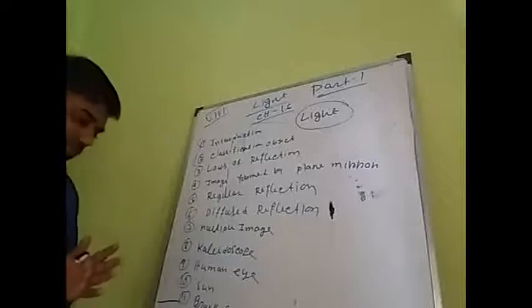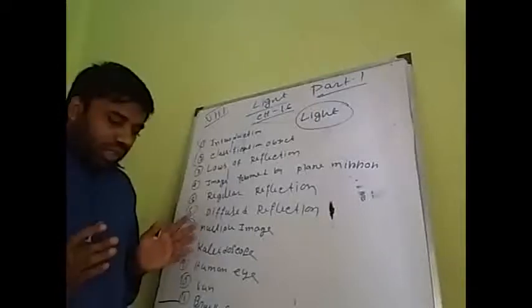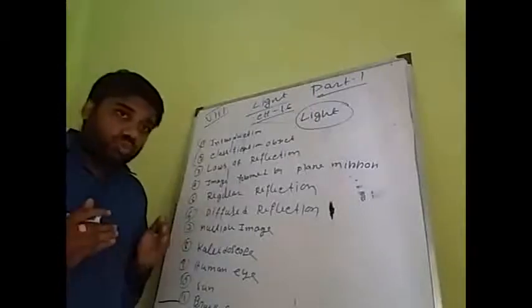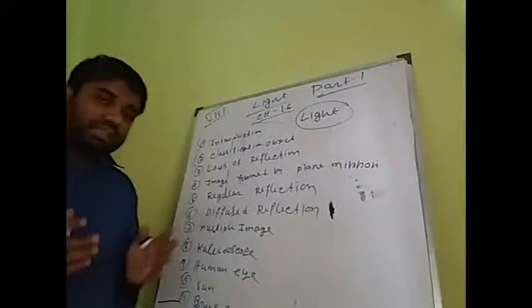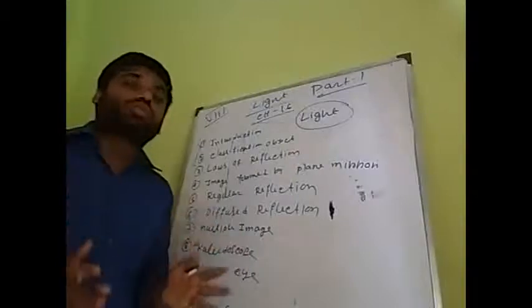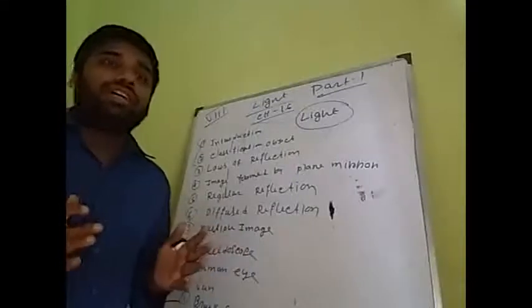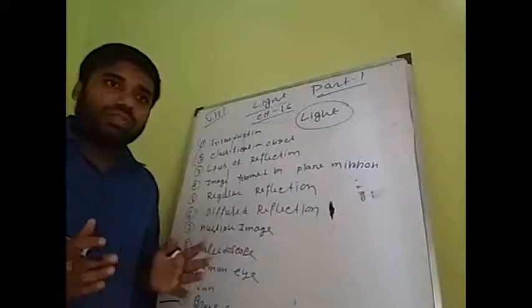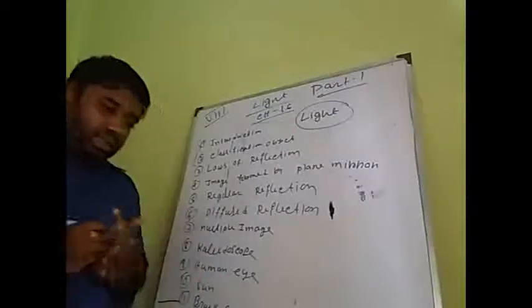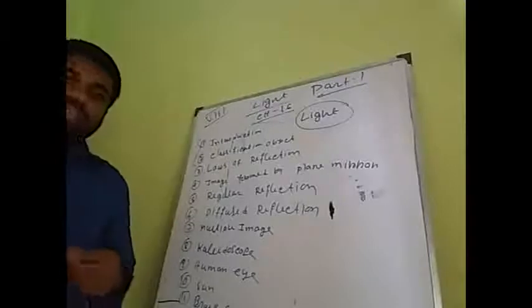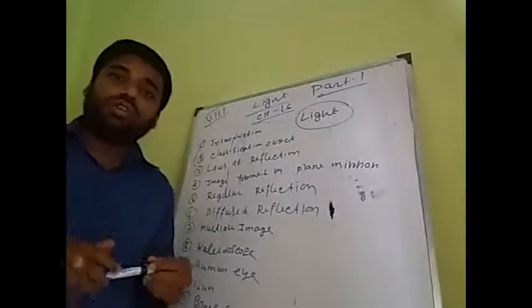So first of all, if I ask when do we see anything, suppose you enter your room at night at 8:30 p.m., and the switch of the tube light of your room is off.